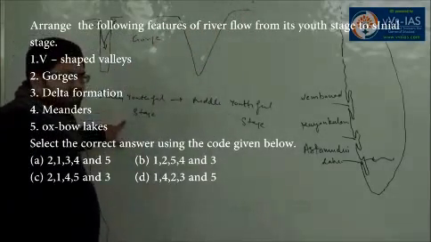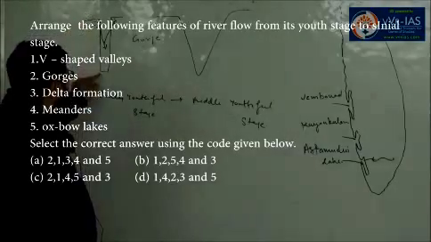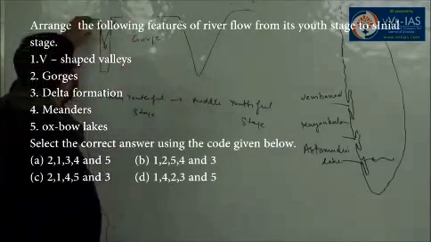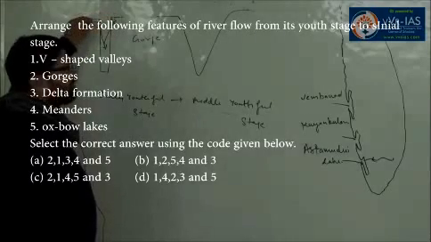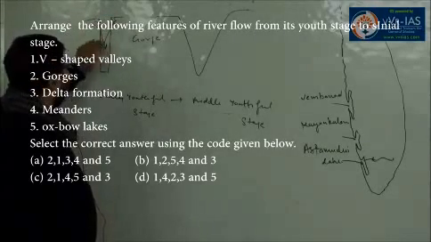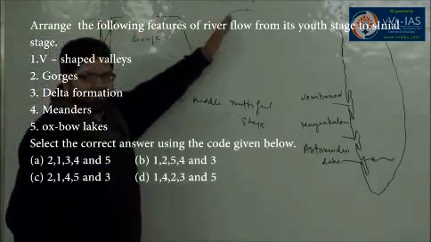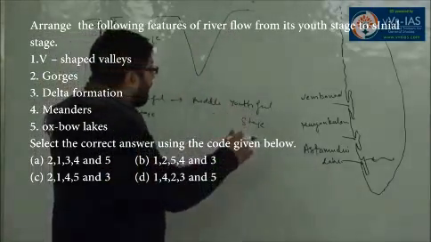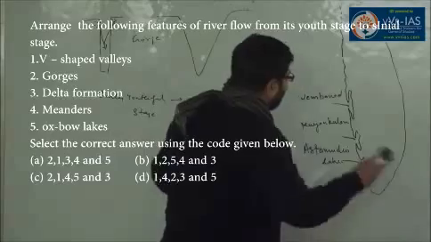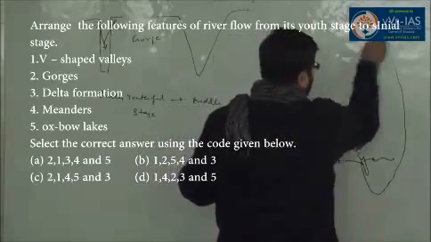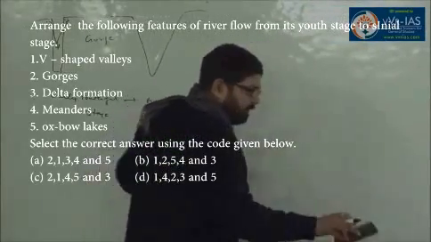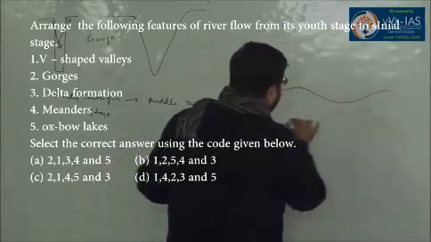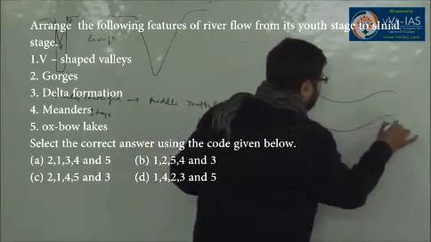In early youthful stage, the cross-section profile is in the form of gorge. In middle youthful stage, the weathering of the rocks on either bank and the slippage of rocks transforms the valley into V-shape. And then third, by the time the river reaches mature stage, because of level to gentle topography, the river starts forming meanders.